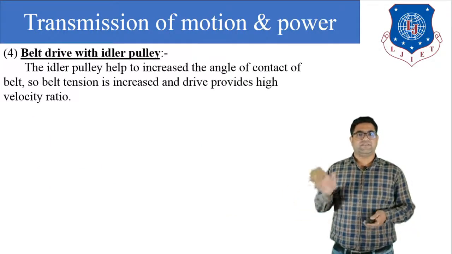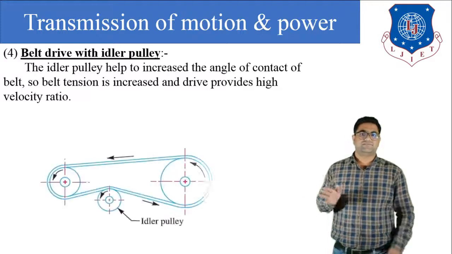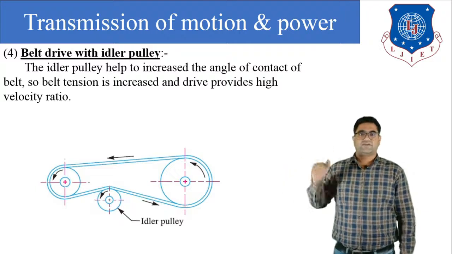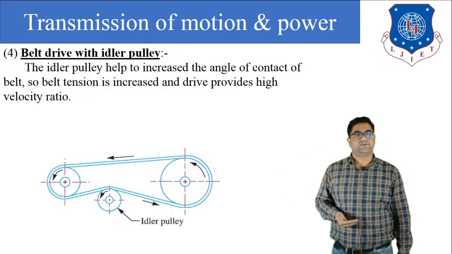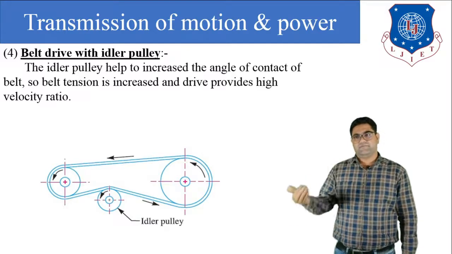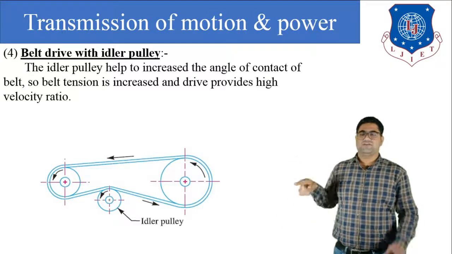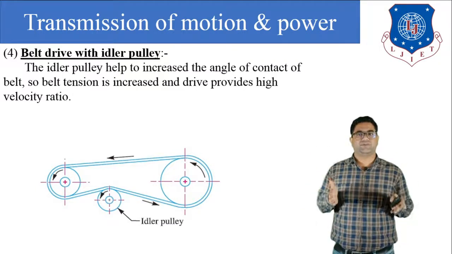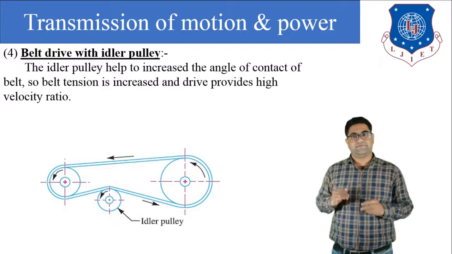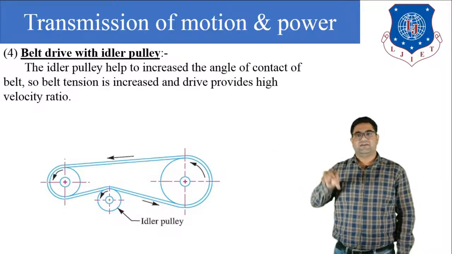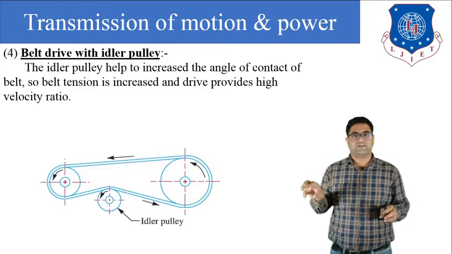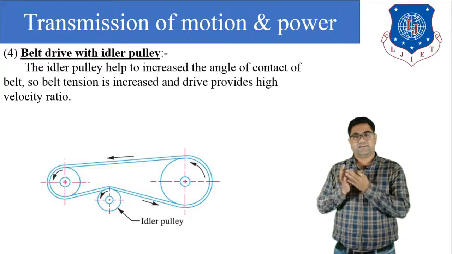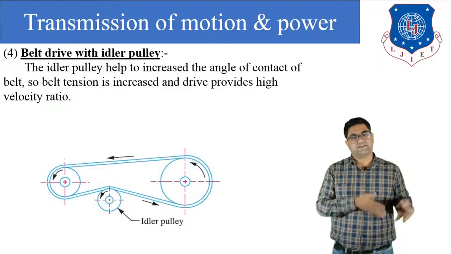Next is the belt drive with the idler pulley. What is the meaning of belt drive with the idler pulley? This is the simple figure. The idler pulley helps to increase the angle of contact in the belt drive mechanism. What happens when we use the simple belt drive? In the simple belt drive both the shafts rotate in the same direction. If the difference in diameter of the driving pulley and the driven pulley is more, there is a chance of slipping, and the angle of contact is very small in that condition.